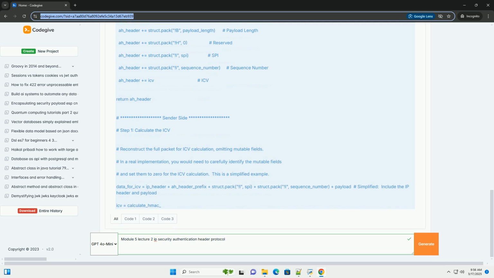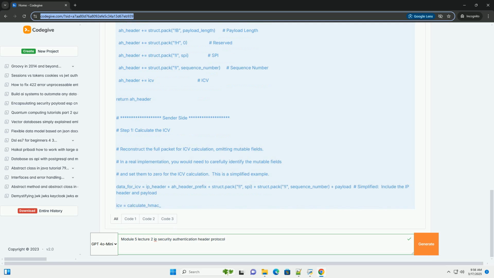IP packet, including the IP header, AH header, and the payload, except for specific fields in the IP header that are allowed to change during transit, for example TTL. The calculation uses a shared secret key that was negotiated during the IKE process.